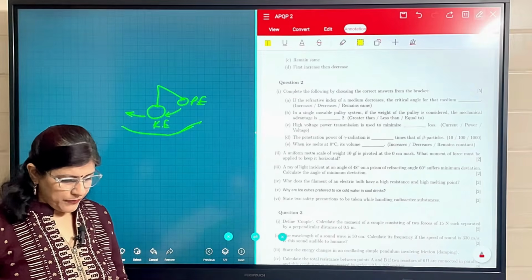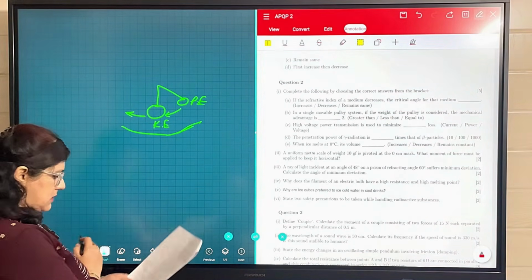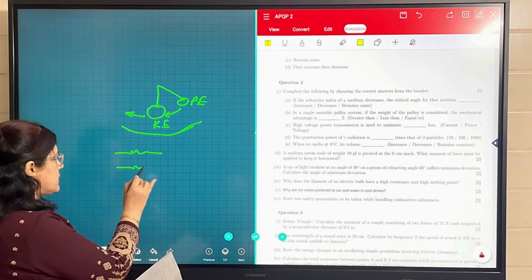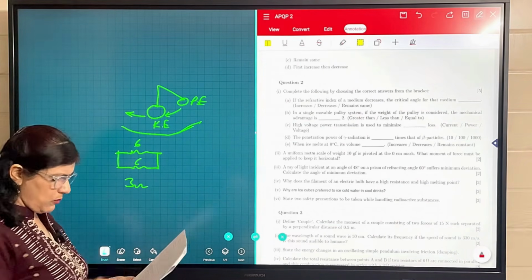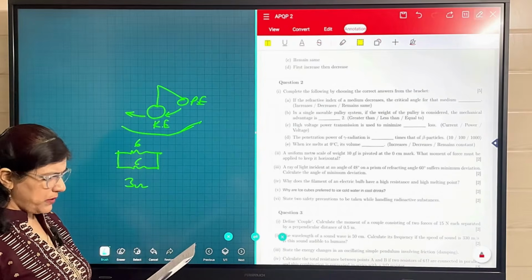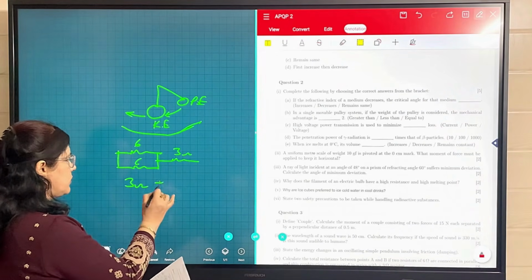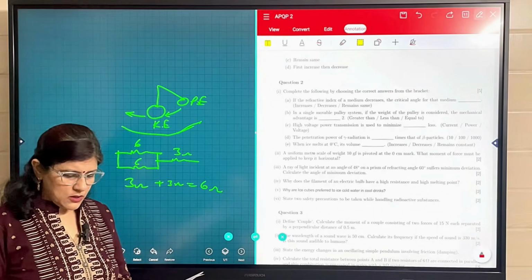some will be lost. Calculate the total resistance between points A and B if two resistors of 6 ohm are connected in parallel. Two resistors of 6 ohm connected in parallel means it will become 3 ohm, and then the combination is connected in series with a 3 ohm resistor, and again with 3 ohm. So 3 plus 3 ohm, it will become 6 ohm. So the answer is 6 ohm.